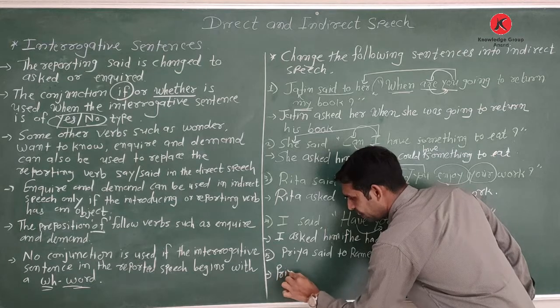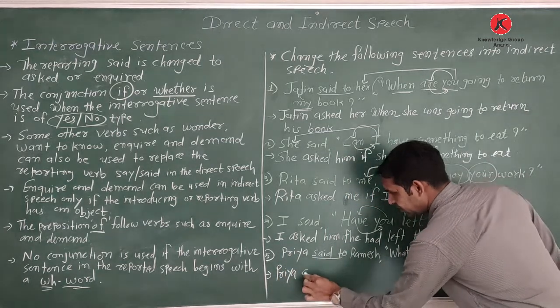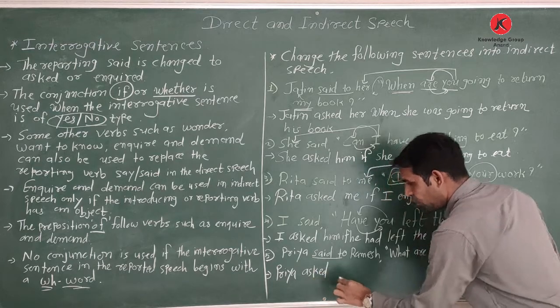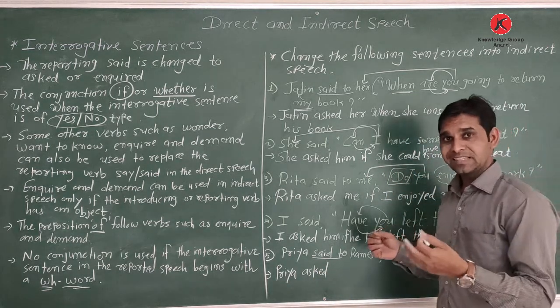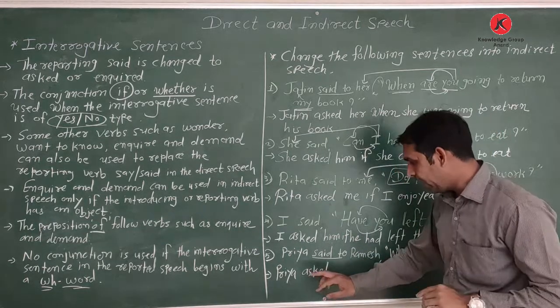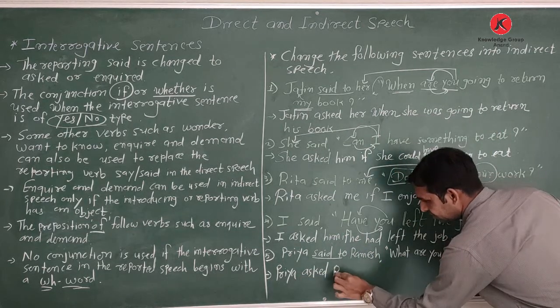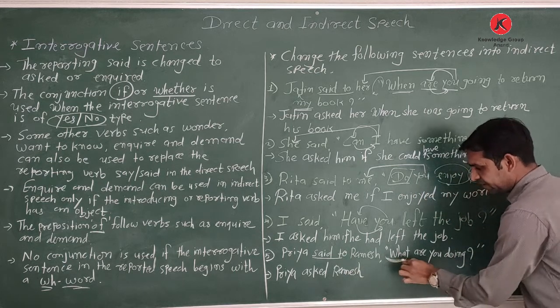So when we change this interrogative direct sentence into indirect, what we do? We write the same name as speaker, Priya, then say to changes into asked. Okay, if we write inquired of, it's what are you doing? Means it's asking the inquiry. So we can also write inquired of. Okay, Priya asked, then write Ramesh, then see.